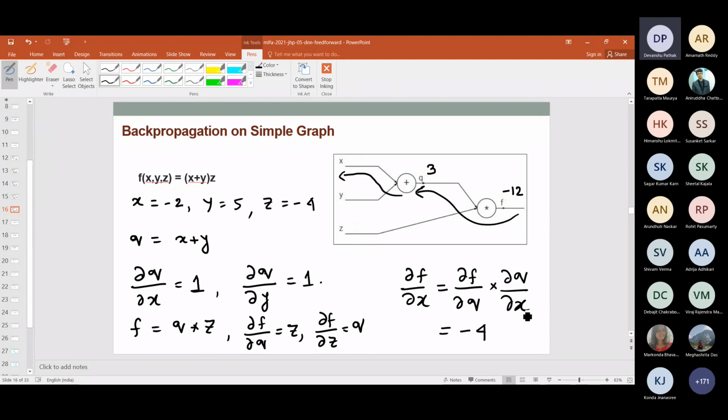Okay. So for example, if you think about this particular network, you will have three parameters or three variables, in this case x, y, z. So when I talk about the gradient of this particular network as a whole, then I would probably say all three together: del f del x, del f del y, and del f del z. So just a terminological convenience that people actually use. So don't confuse these two things. Okay.